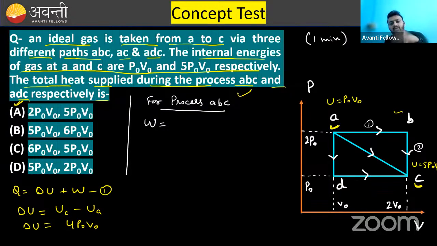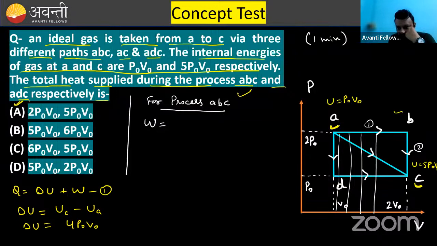There is no area enclosed, no area under the curve BC. So work done under AB is the total work done. So work done will be the area under AB. You can see that this is going to be a rectangle. This area you need to calculate for the work done. And this area is length into width.